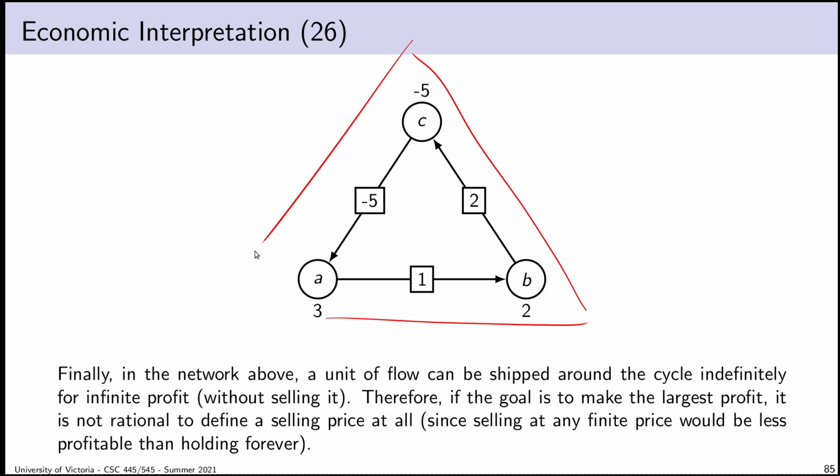We were also even able to parse this strange situation where we can't set fair prices at all because the best option is not to sell. There is no market for buying and selling because everybody is better off if they simply run the flow around the cycle for all eternity. So I think that is a great way of tying together all of the different loose ends that we've seen over this course as far as the conceptual, or I don't know, philosophical meaning of linear programs is concerned.